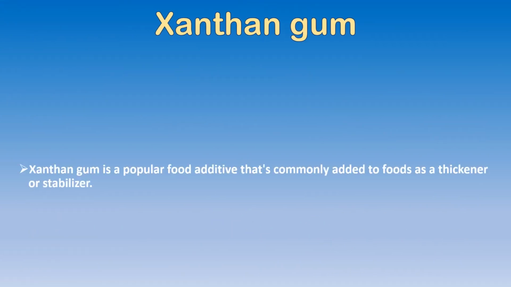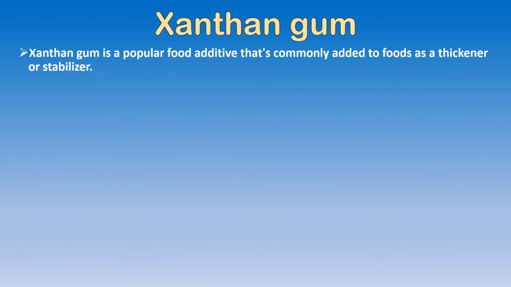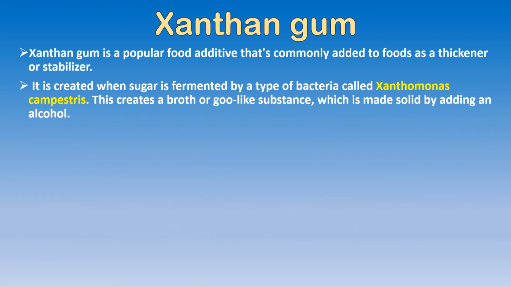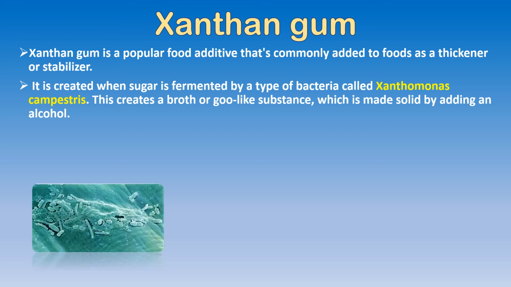Xanthan gum. You will be surprised to know that xanthan gum is a popular food additive. That is, we add it to food as a thickener to make food thick and to stabilize food. Xanthan gum is created when sugar is fermented by a type of bacteria called Xanthomonas campestris. This creates a thick jelly, broth or goo-like substance which is made solid by adding alcohol.